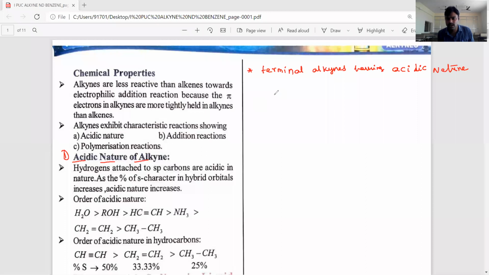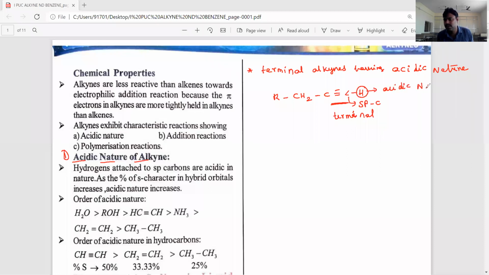For example, R CH2 CH2 C triple bond CH. This means the carbon and carbon triple bond is on one side. It is called a terminal alkyne. This terminal alkyne has a hydrogen atom on the sp carbon. The sp hybridized carbon has a hydrogen atom. These hydrogen atoms have an acidic nature.